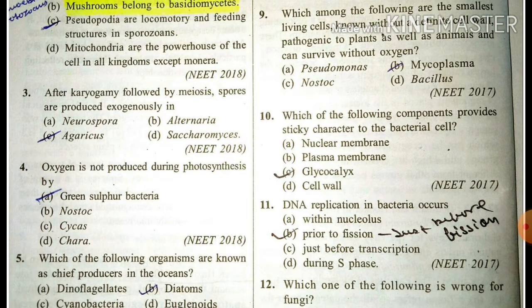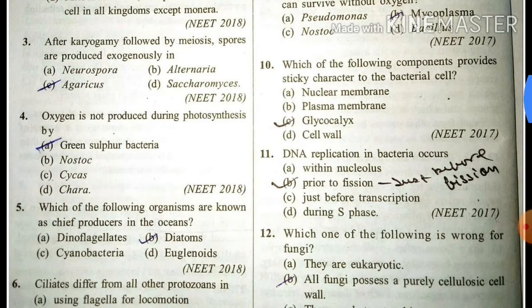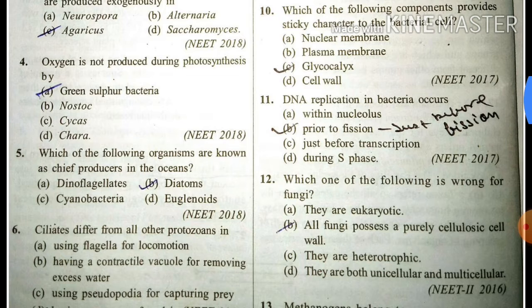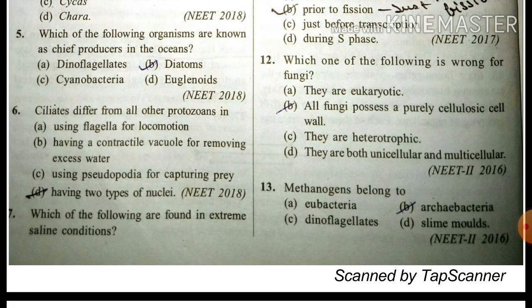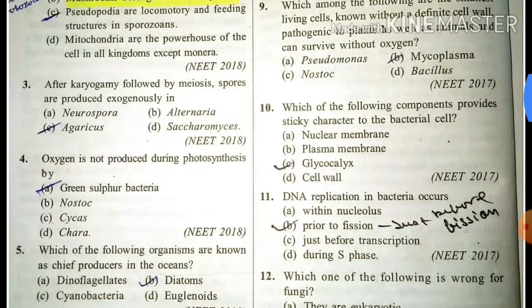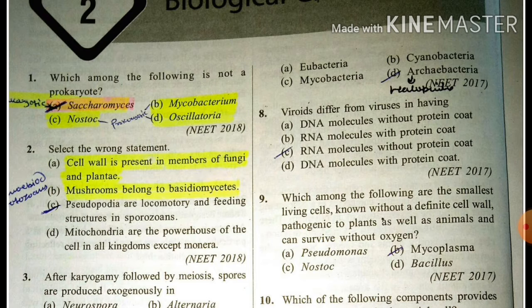After karyogamy followed by meiosis, spores are produced exogenously in Agaricus. Oxygen is not produced during photosynthesis by green sulfur bacteria. Which of the following organisms are known as chief producer in oceans? Diatoms. Ciliates differ from other protozoans in having two types of nuclei. Which of the following are found in extreme saline condition? They are archaebacteria and, you can say, halophytes.